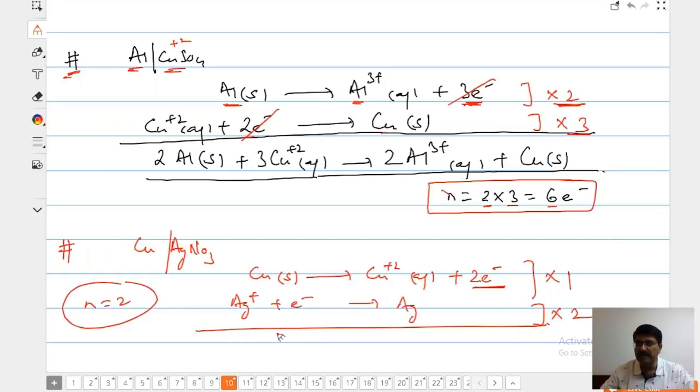That's it. We cannot create more examples than this, Shomik. Then you have to learn yourself. Okay, so this is going to be n, the number of electrons gained or lost.